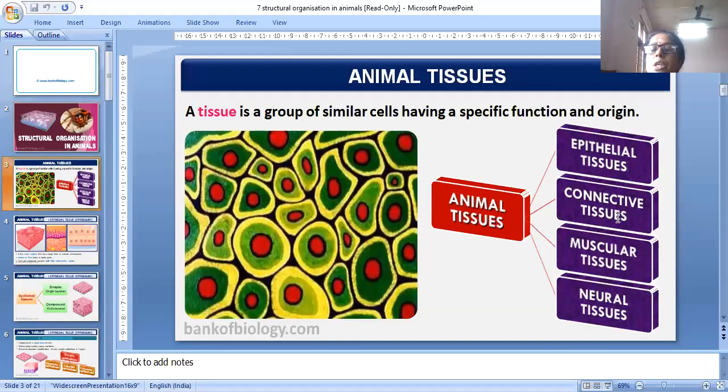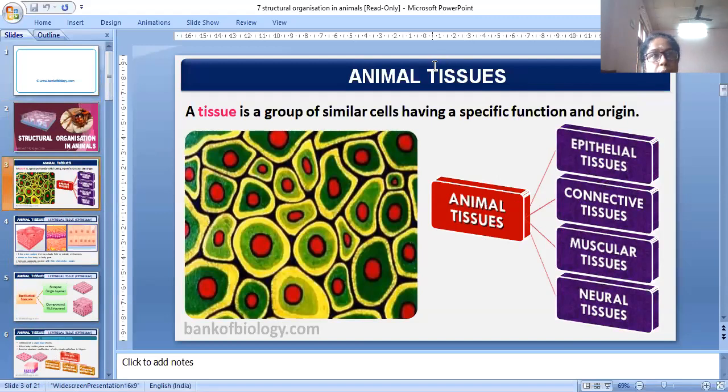Epithelial tissues, connective tissues, muscular tissue and the neural tissue: animal tissue. In every animal, these four types of tissues are present at maximum. In complex organisms, these four types of basic tissues are present: epithelial tissues, connective tissues, muscular tissues and the neural tissues. So we have completed this portion.